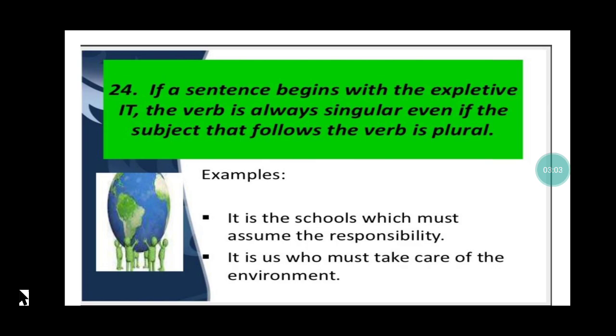"It is us who must take care of the environment." So, if the sentence starts with it, whether my subject is singular or plural, my verb is always going to be singular. Clear? So, I hope this much is clear. Thank you.